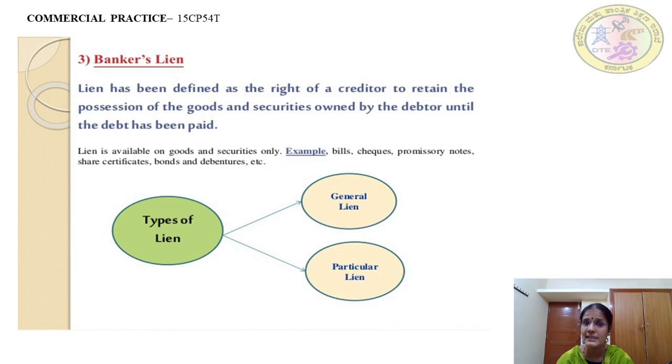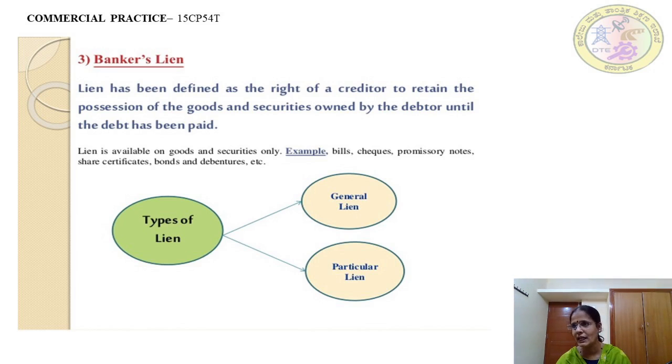It is a right of a creditor. The creditor is given the right that he can retain, meaning he can keep with him, the possession of the goods owned by the debtor.